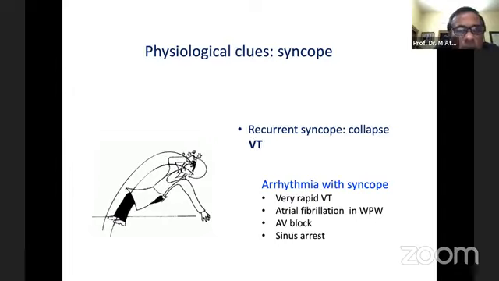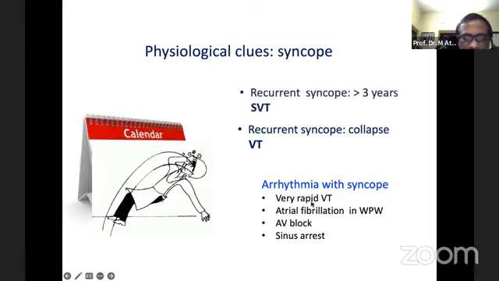For example, when there is syncope like the neck pulsation, some patients may have syncope with preceding palpitation, or palpitation may follow the syncope. In that case, this leads to the diagnosis of very rapid ventricular tachycardia, atrial fibrillation, WPW syndrome, AV block or sinus arrest. When palpitation follows syncope, these are the differential diagnoses it can give.